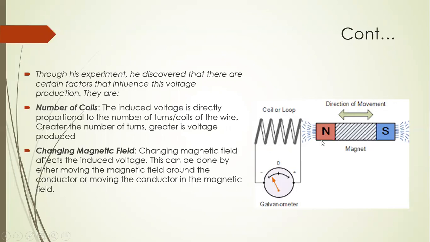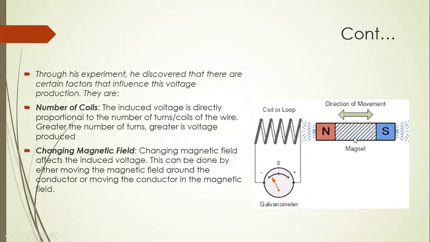It means there is a change in magnetic flux. If we move the magnet towards this coil, there is an increase in magnetic field lines, meaning an increase in magnetic flux. Therefore, there is a deflection in the galvanometer.